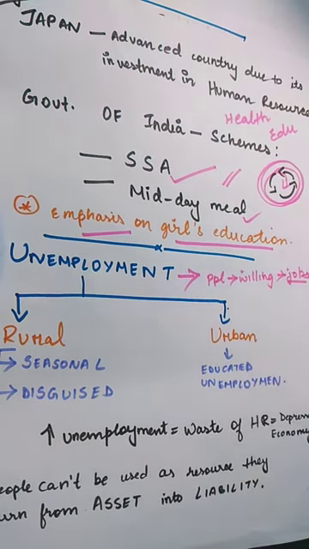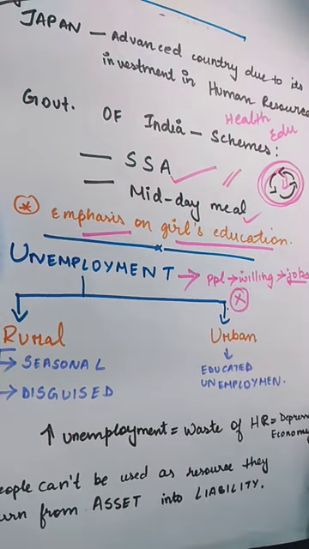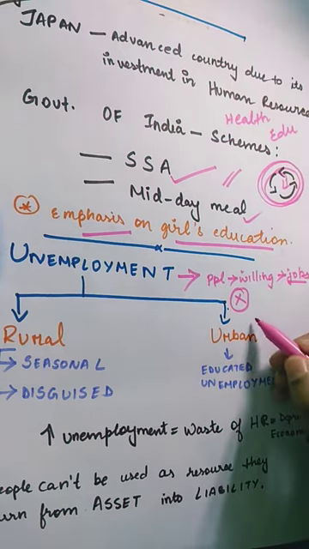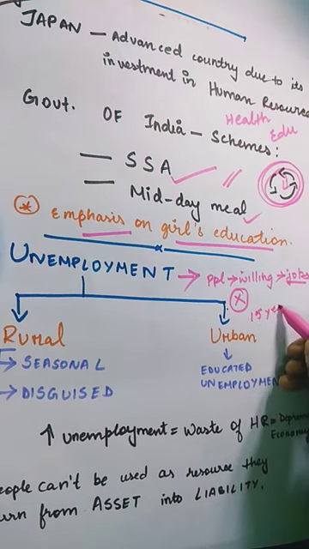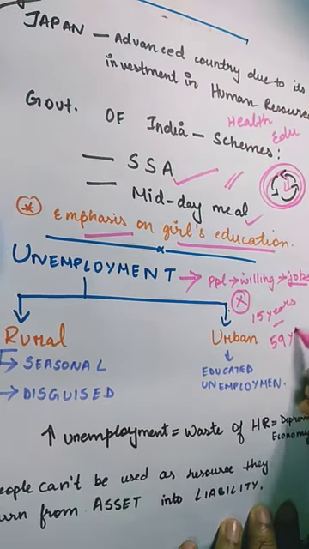So what happens now? Will we call any 13 or 10-year-old child unemployed, or a 70-year-old man or woman unemployed? No, we will not call that unemployment. We will call only those people unemployed who come between the workforce age of 15 years to 59 years.